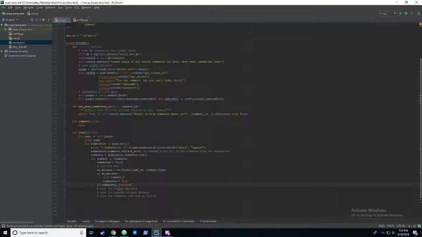So basically, if we find a match in here, we don't want to continue looking for other potential comment conditions, because we don't want to comment on the same thing more than once. If they type welcome to my nightmare, buckle up, all on the same thing, we don't want to comment 3 times. So we'll leave it like that, and